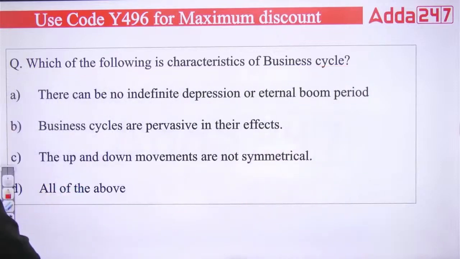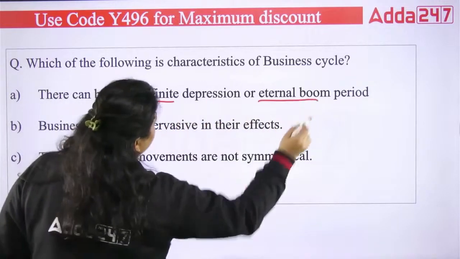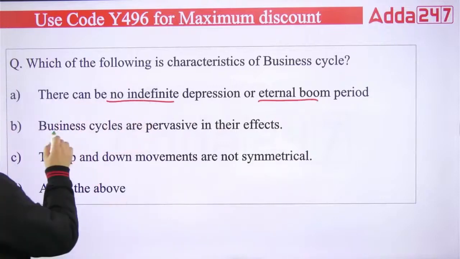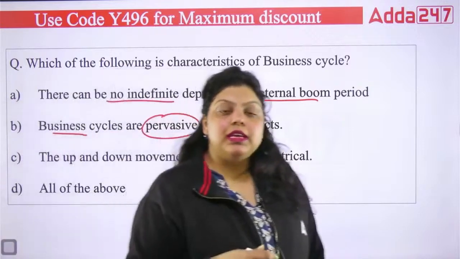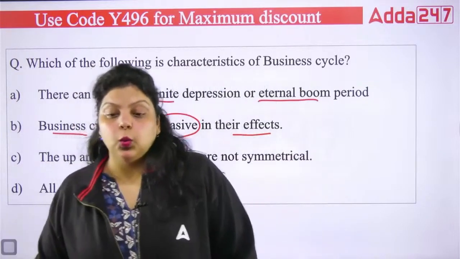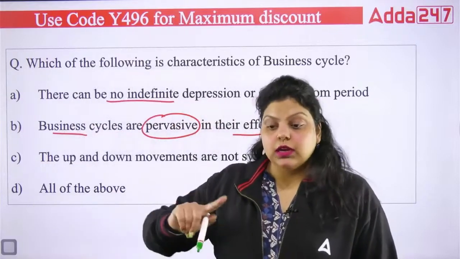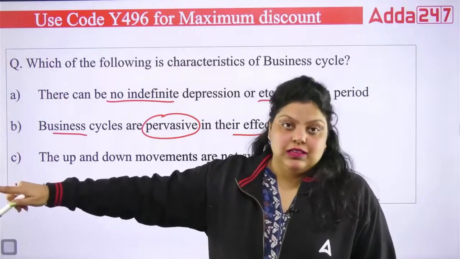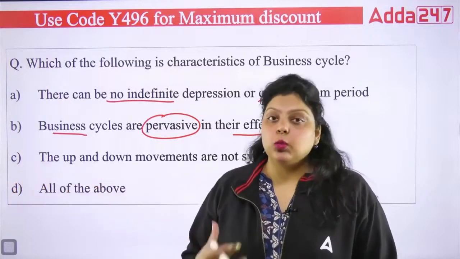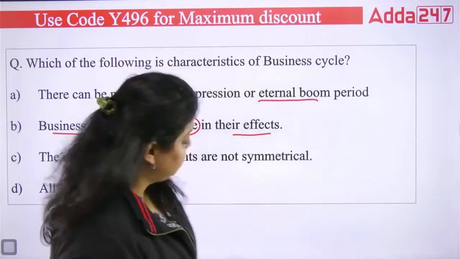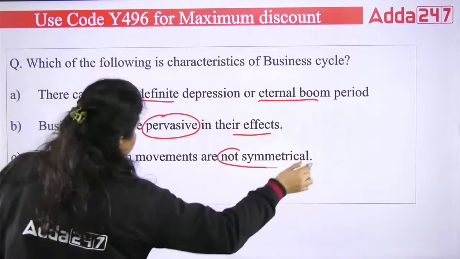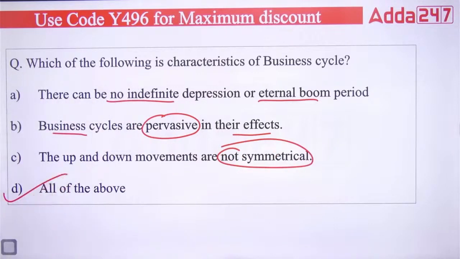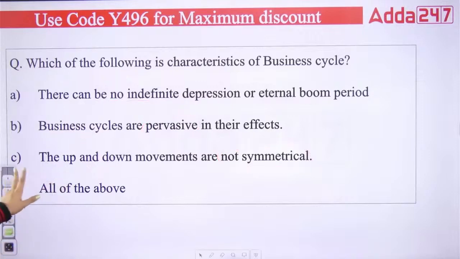So the answer is, this is true, that there can be no indefinite depression and no eternal boom period. Second is also true, business cycles are pervasive in effect. It means the business cycle's effect will be very big, and if one industry is having depression, it will spread to other industries as well. That's why we are saying pervasive means very big. It affects at a very big level. Next, the up and down movements are not symmetrical. That is also true. So the right answer will be all of the above. All are the characteristics of your business cycle.